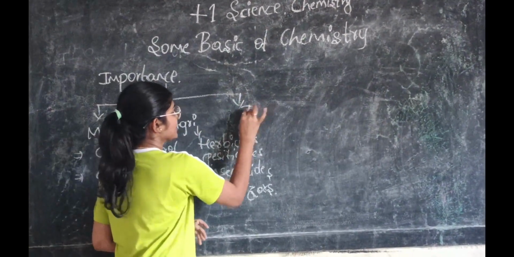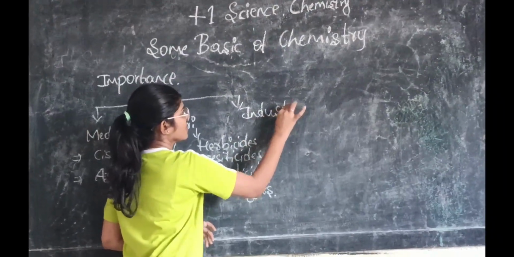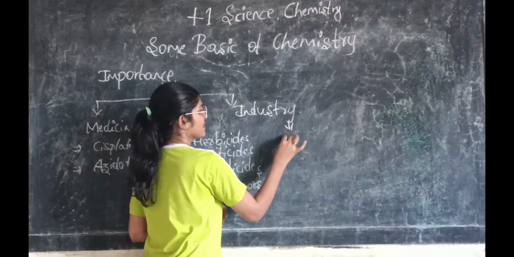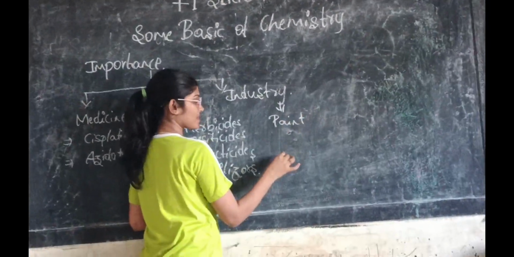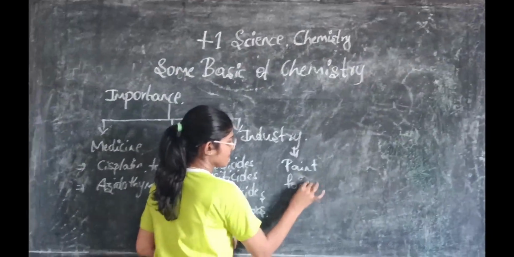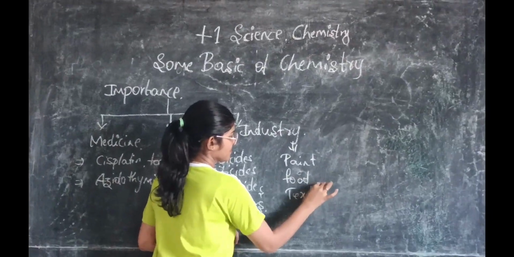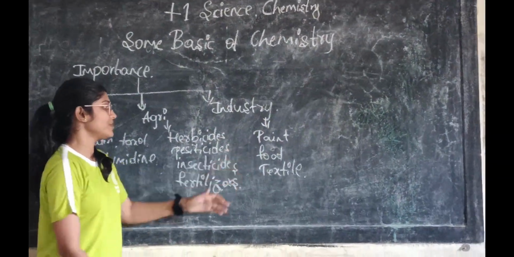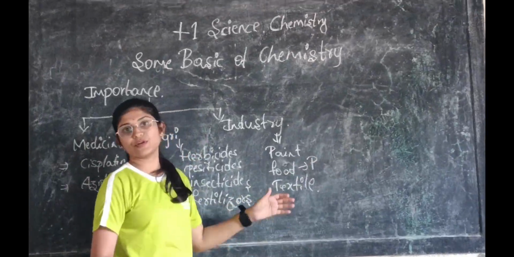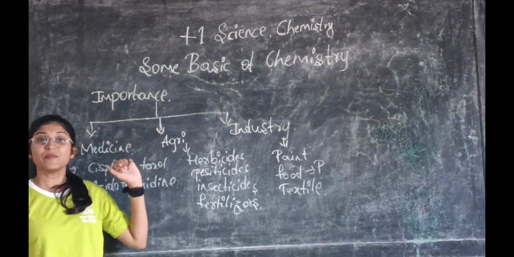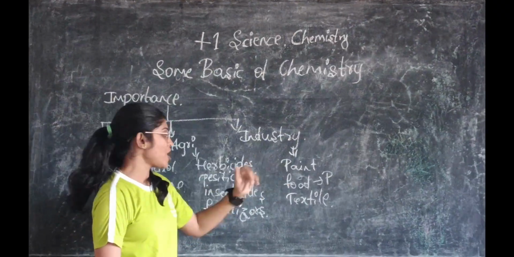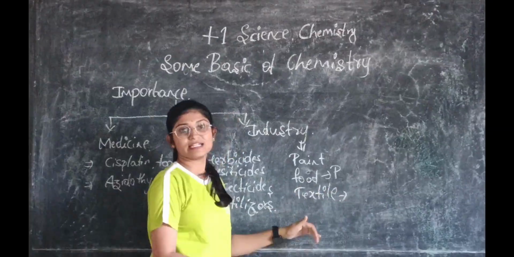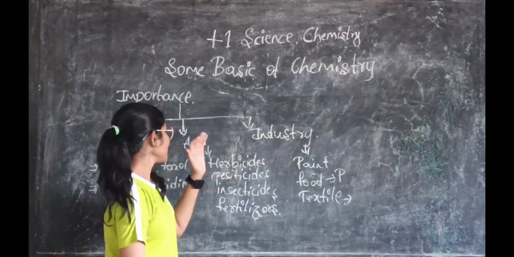And next, chemistry in industries like the paint industry, food industry, textile industry. In the paint industry, chemicals are used for coloring the paints. In the food industry, chemicals are used as preservatives to store the food for a long time, and for coloring the food. In textiles, they use chemicals for coloring and dyeing the clothes.